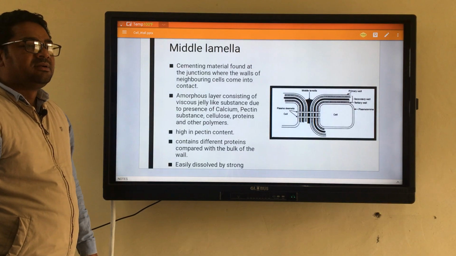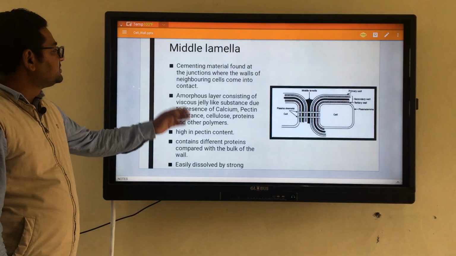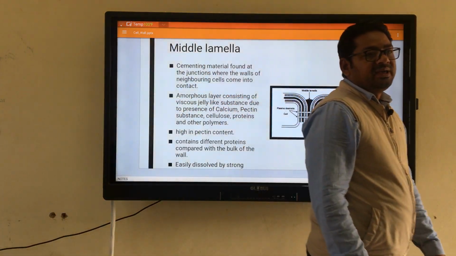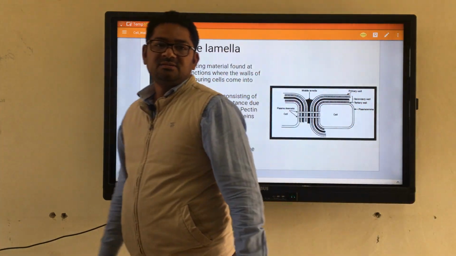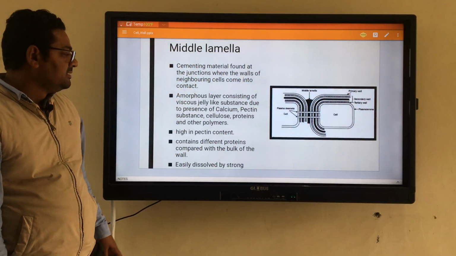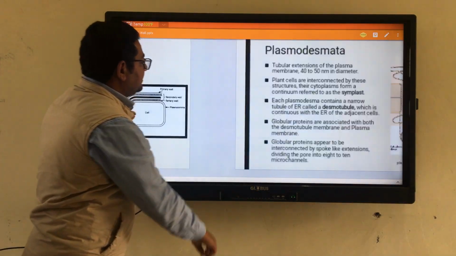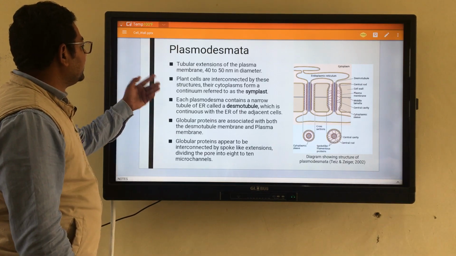Another important characteristic associated with the middle lamella is that it is easily dissolved by using strong alkali. Okay, by using strong alkali. Using strong alkali, we can dissolve it. Okay. After that, let us come on to the plasmodesmata.